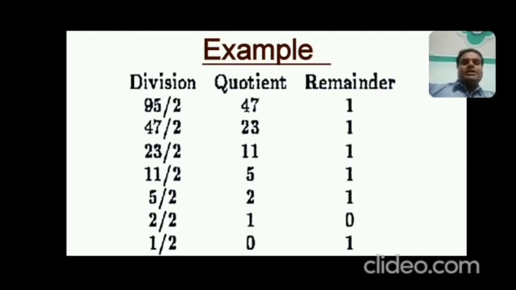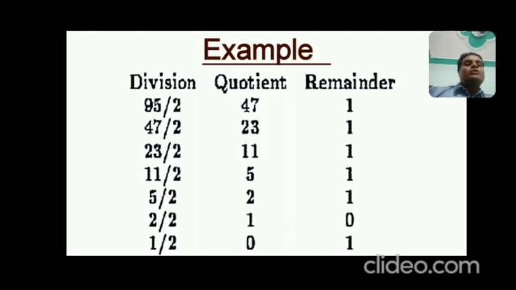Taking 23 as quotient divided by 2, dear friends, you will get quotient 11 and remainder 1. 11 divided by 2 gives quotient 5 and remainder 1. 5 divided by 2 gives quotient 2 and remainder 1. 2 divided by 2 gives quotient 1 and remainder 0.